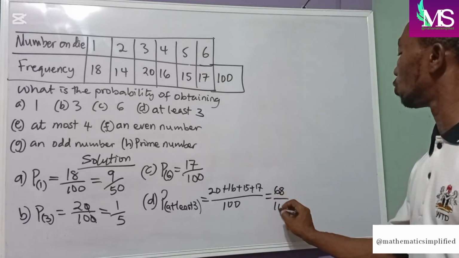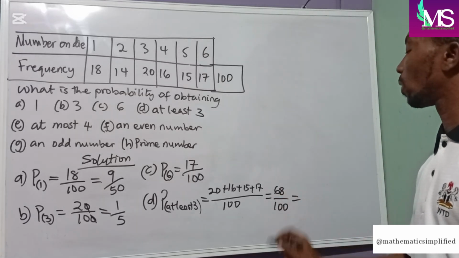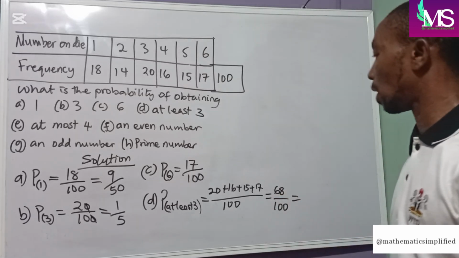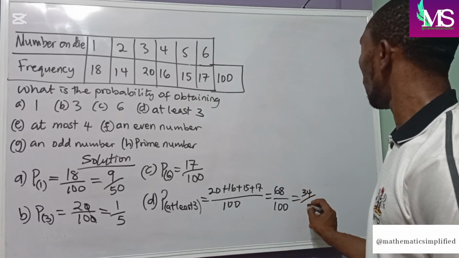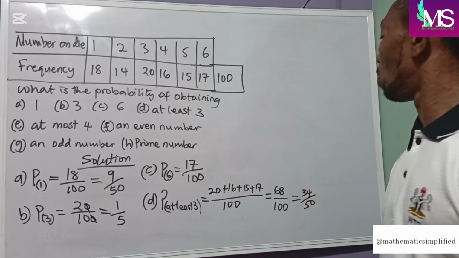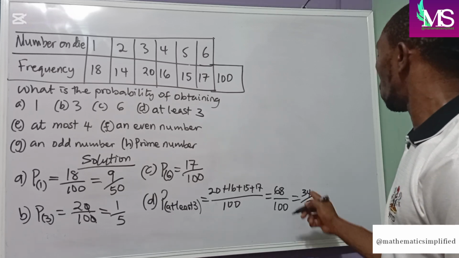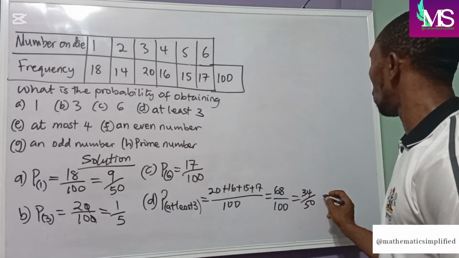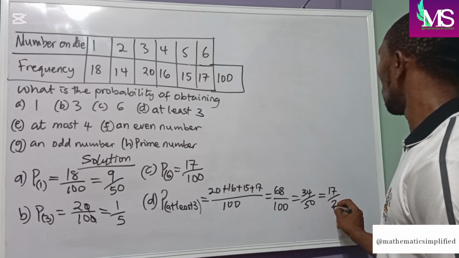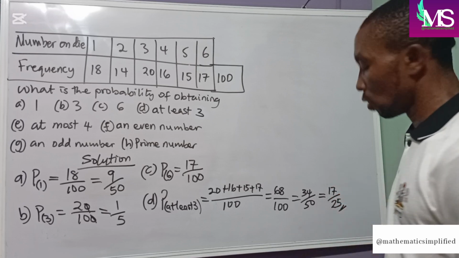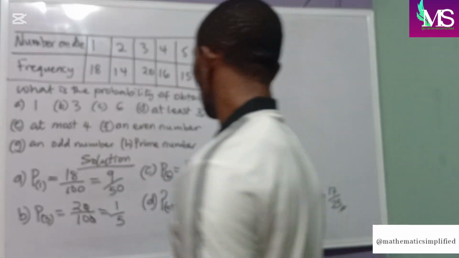We break this down. 2 into 68 will give us 34 all over 50. 2 can still go into 34. 2 into 34 will give us 17 over 25. So that's our answer for D.